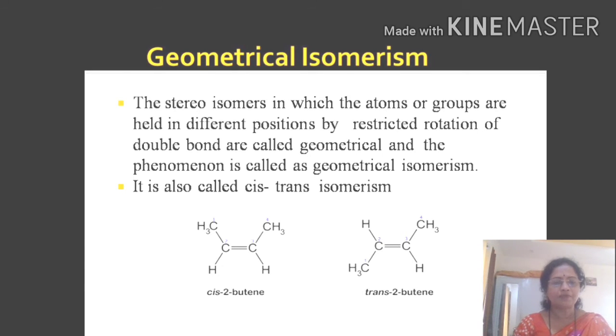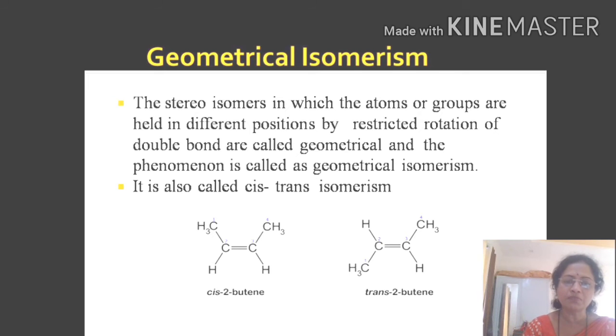The next type of stereoisomers is the geometrical isomerism. In geometrical isomerism, the stereoisomers in which the atoms or groups are held in different positions by restricted rotation around the double bond are called geometrical isomers. It is also called cis-trans isomerism.